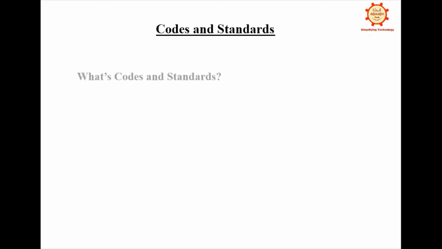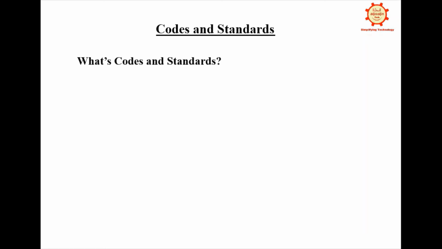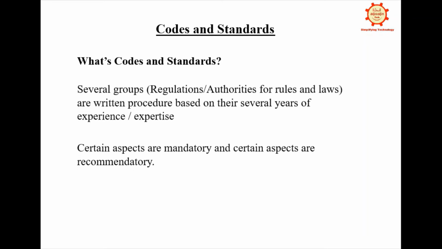So now we'll move to the codes and standards. First of all, we'll understand what codes and standards are. Codes and standards are from several groups or authorities or regulations. They have written some procedures to be followed for building any of the equipments or products, based on their experience and expertise. In that there are some mandatory aspects given and some recommended ones given. So the recommended ones can be followed or not followed.